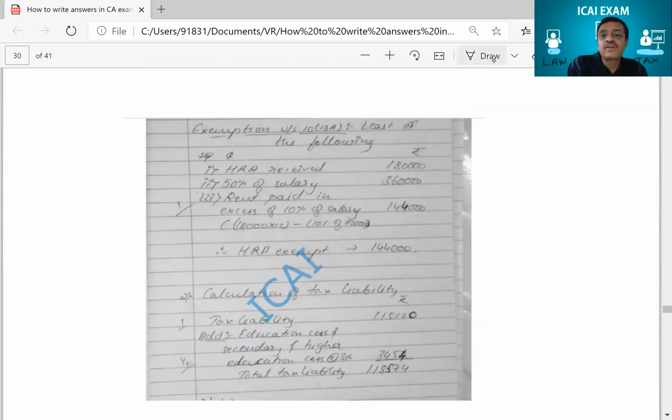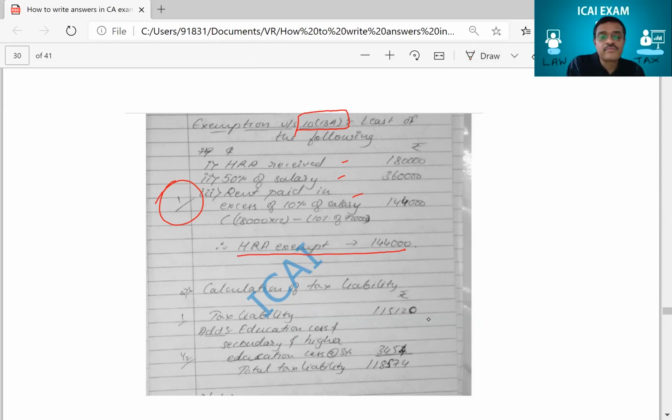You see, can you see this? For writing this working note, the examiner has given him 1 mark. Because it's written least of the following. For writing least of the following, all these calculations, he has got the mark. He's written 10(13A), and he's written HRA 50%, and he's talked about rent paid minus 10% of salary. HRA exempt will be shown. So he has got 1 mark for showing that working note. See, working notes will fetch you marks.